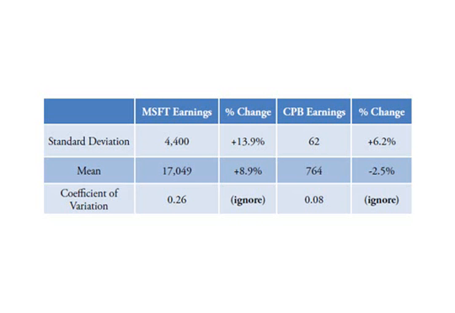The table on your screen is based on the same Microsoft and Campbell's data. This suggests to me that despite the fact that the linear regression implies that the 2014 projection for Microsoft is more accurate, when considering the whole of the past 10 years and how much each year varied from the average year, Campbell's earnings were more stable, with a 0.08 coefficient of variation compared to 0.26 for Microsoft.